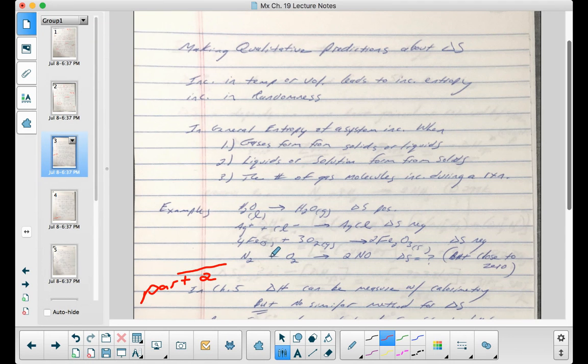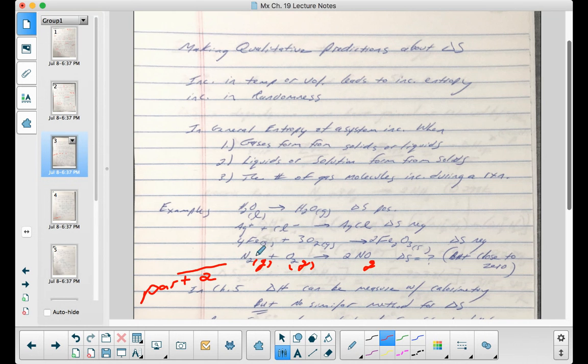And then here's an example where these are all gases, right? So I have gas, and I have gas. This one is tricky because I have the same number of moles of gases on either side of the equation.